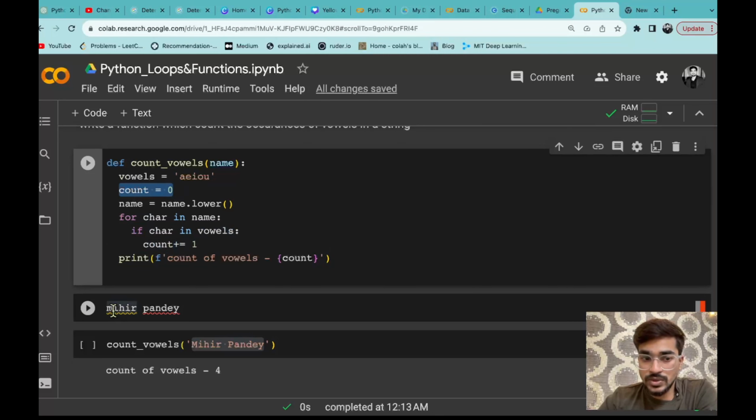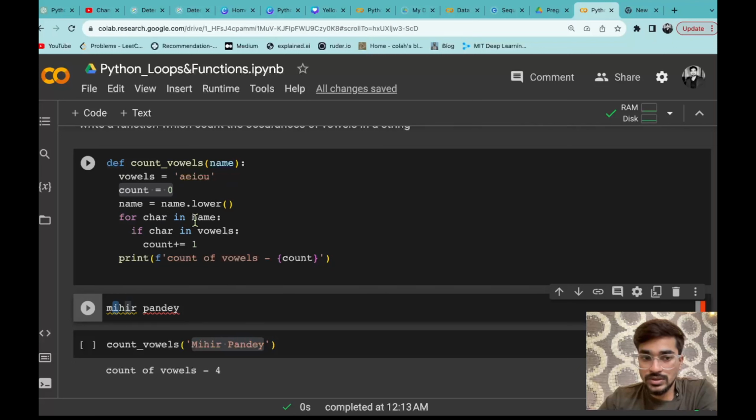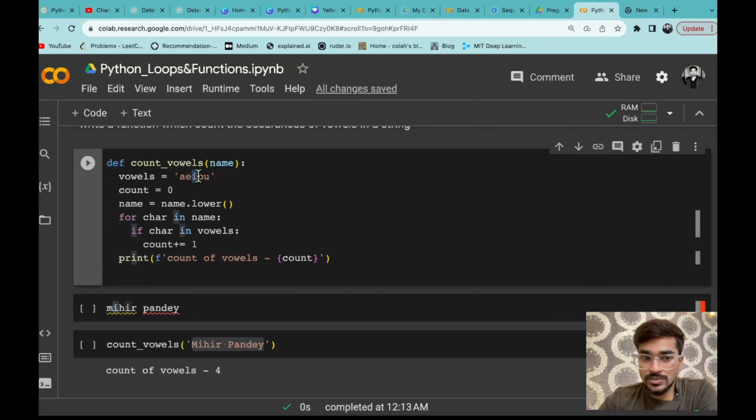Now the next character is what, i. So i is actually present here ना. So that means this condition becomes true. So that means count plus equals to 1. और इसका मतलब क्या होता है कि count is equal to count plus 1. So count शुरू में क्या था, 0 था. Now we are adding that one. Why we are adding? Because i is actually a vowel जो कि vowels में present है, and we are counting कि कितने vowels हैं, so हमारा count increase होना चाहिए, so that is why we are having an increment of count. So as soon as it will find that कोई character vowels में है, it will just increment that, otherwise it will do nothing.